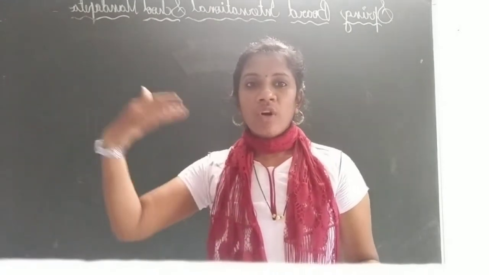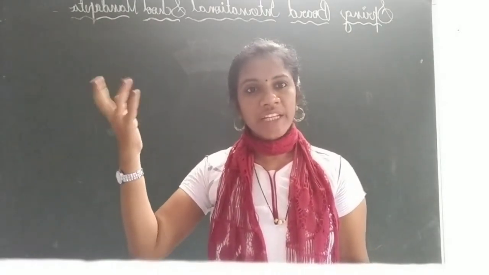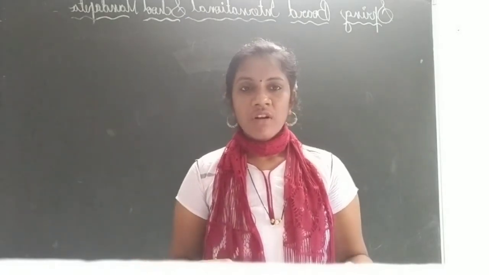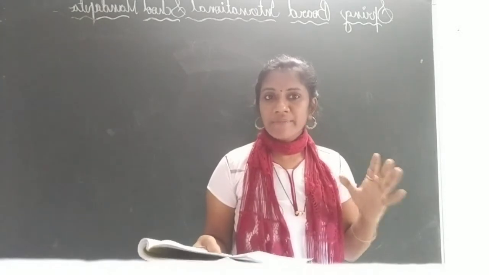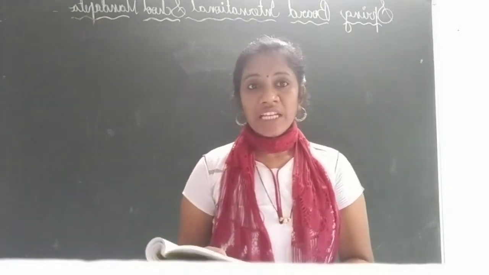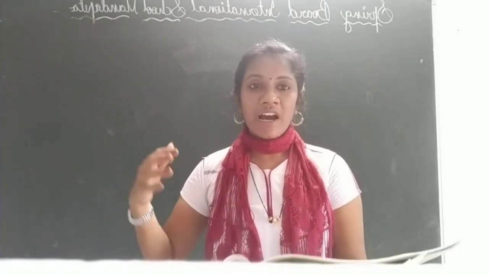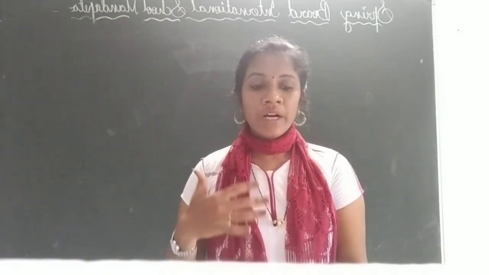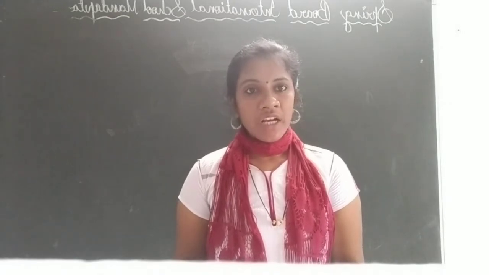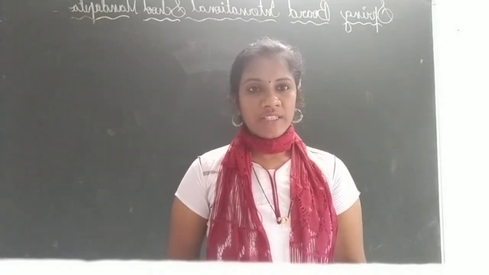And if we grow healthy, what do we need? We need nutrients. So when our body is working properly, we need some nutrients. So nutrients means things in food that are important for our growth, health, and the proper working of organs in our body.